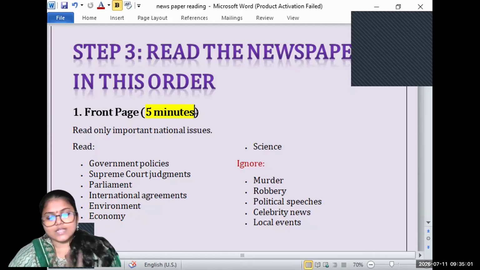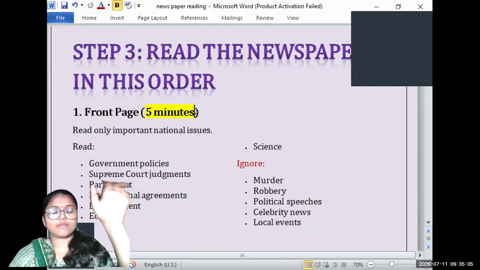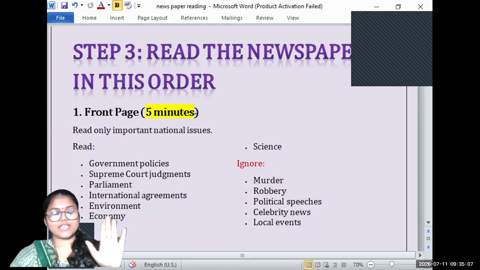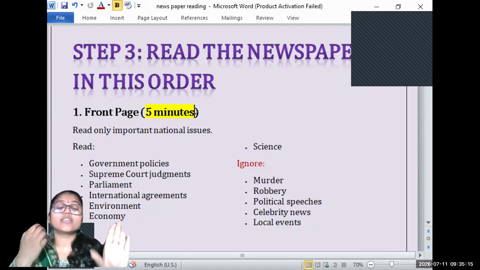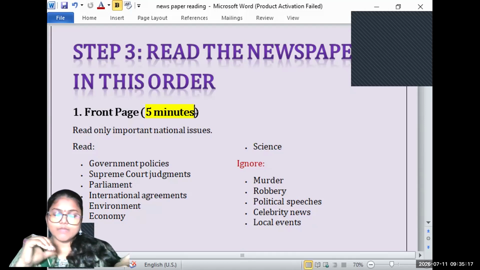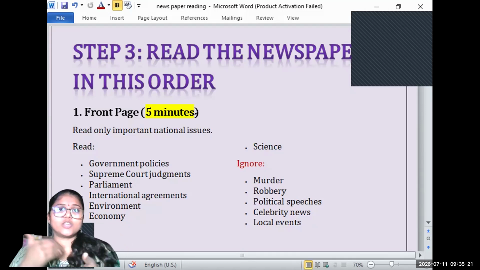If you read consistently for even 21 days, make a 21 day timetable. Make a checklist of 21 days and start reading the newspaper every day, so it becomes a habit for you. It will come as an instinct that yes, I need to read the newspaper. From the beginning, early in the morning, you will have that instinct that I need to read a newspaper.